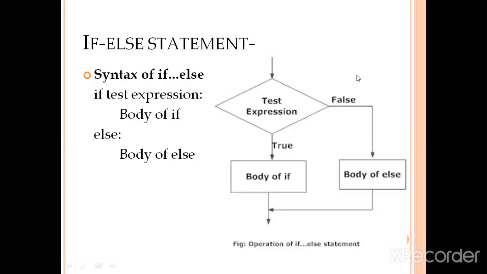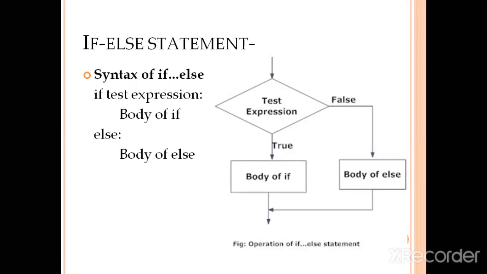Now, as I told you earlier, the second part is the if else statement. In this statement, there are two conditions. If the condition evaluates to true, then a set of statements will be executed, and if it evaluates to false, then another set of statements will get executed.